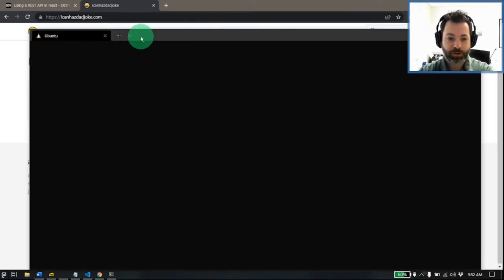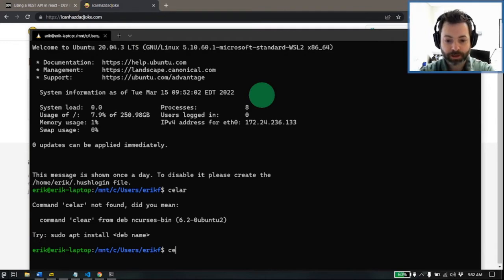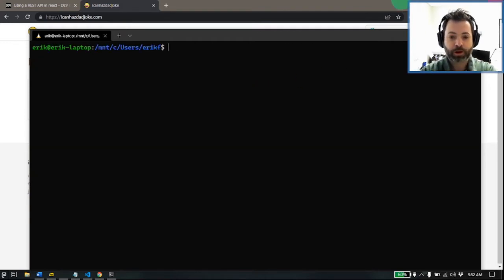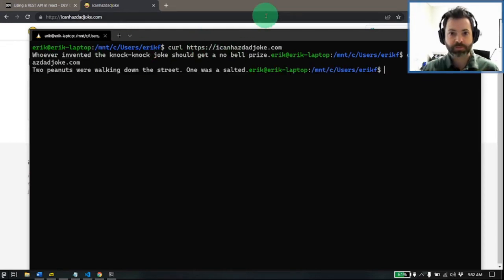I'm going to pop open my terminal quick, clear this out. Curl, HTTPS, I think I need a flag for this. Yeah, there we go. I don't need a flag. I thought I did because of the S on there. But I can just do a direct query with curl or any other RESTful type of call, and it will return a dad joke.